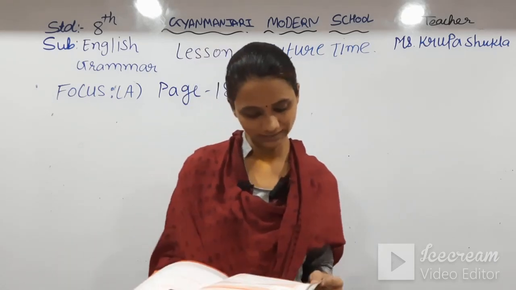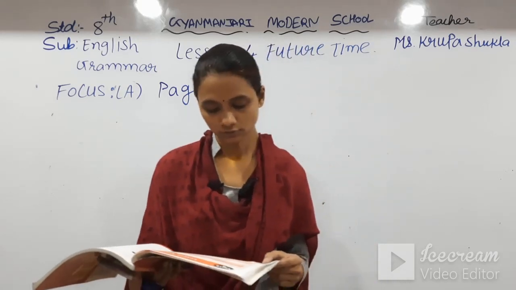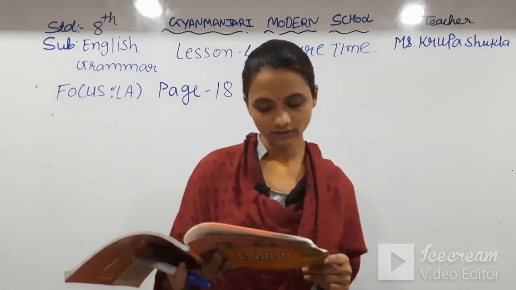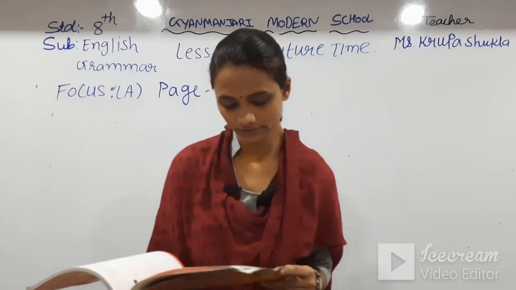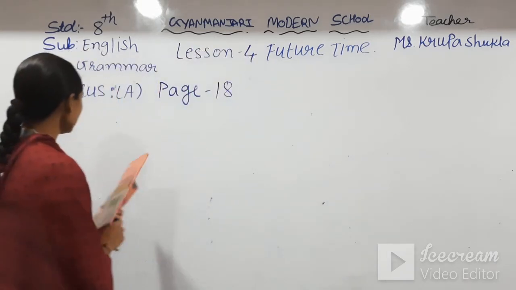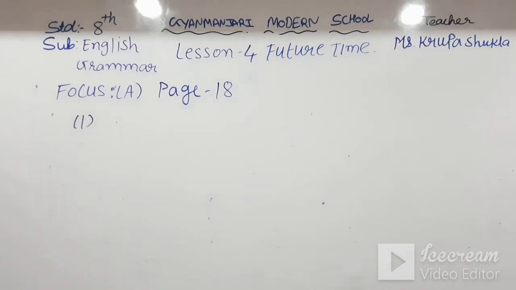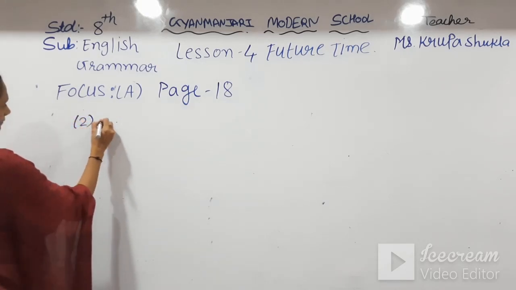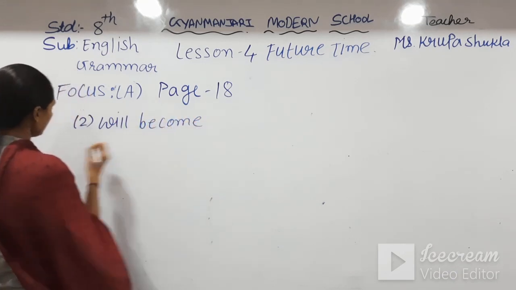Let's see. First one is an example. Next year you blank a dragon in a forest. So meet is given, so will meet is the answer. Secondly, the dragon blank your friend. So again here we will use simple future tense. So the answer is will become. Practice focus exercise A. Answer number 2, that is will become. Number 3.